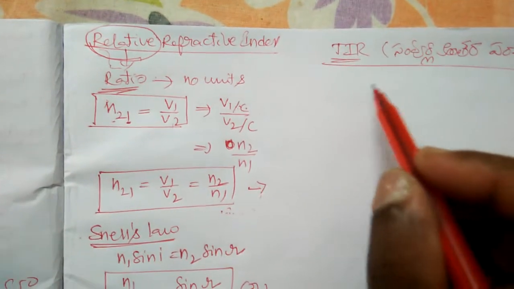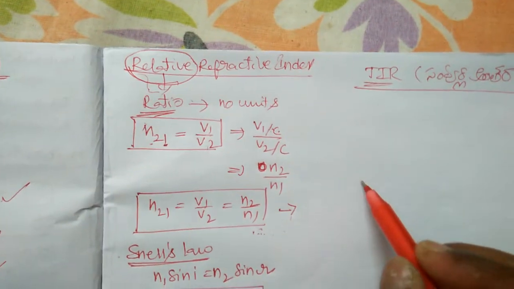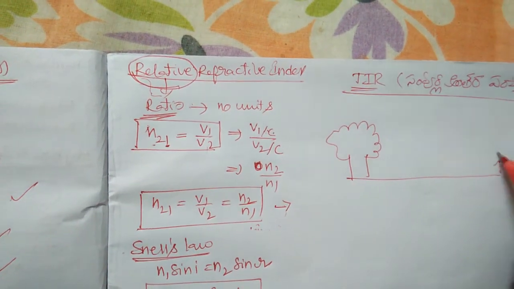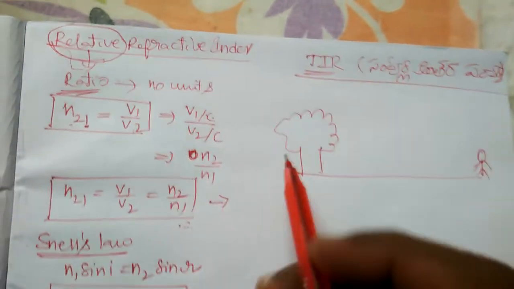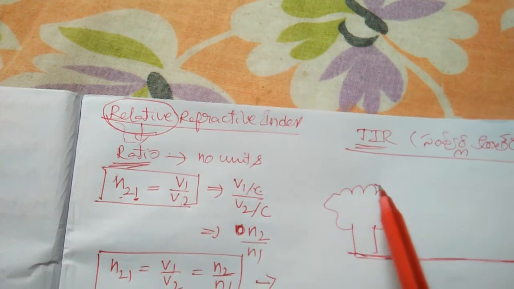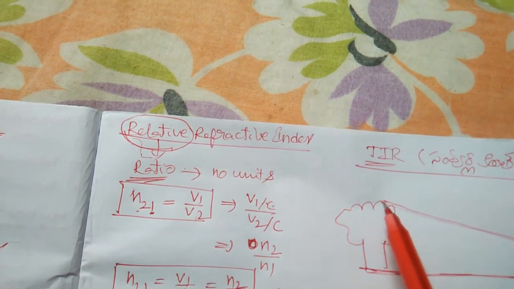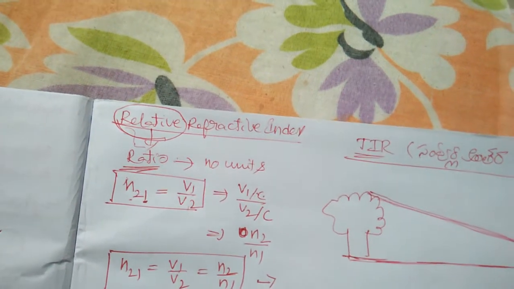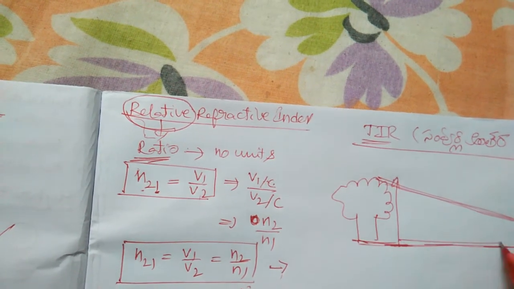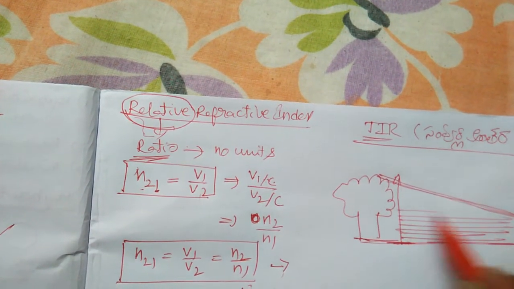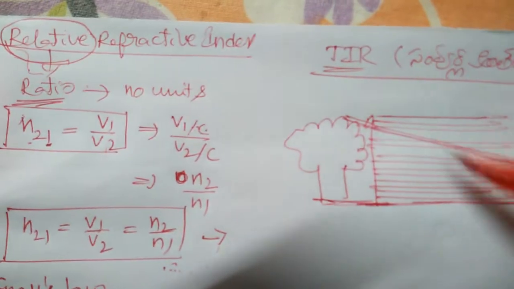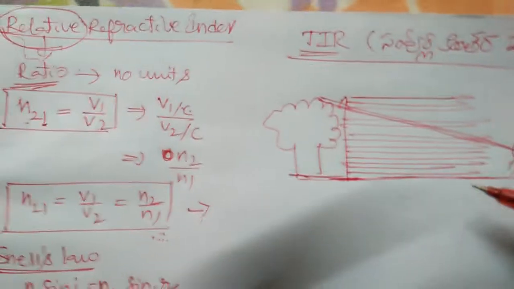See, I will give one example. Here is a tree, here is a person, and he is observing this one. If you observe, actually you will see like this. Okay, but from here to here in this direction there are different layers. There is a difference in the density.